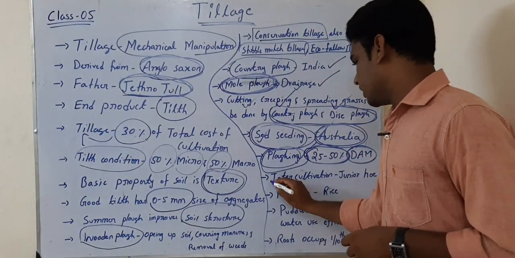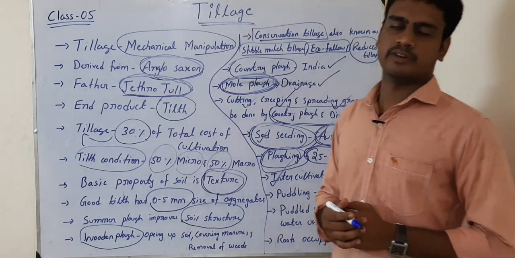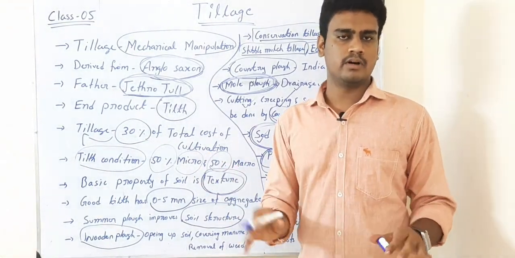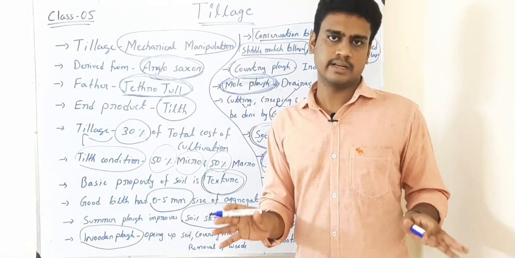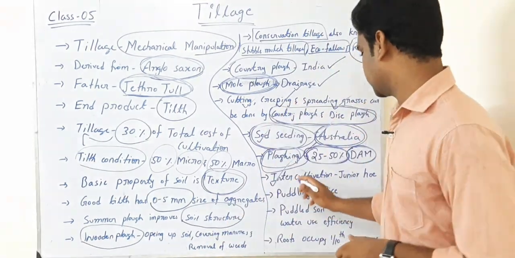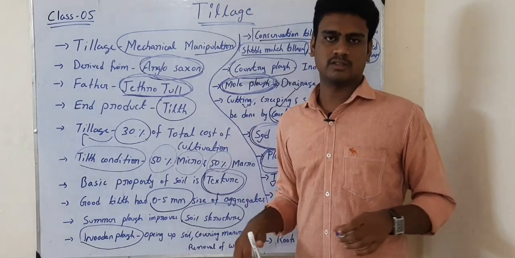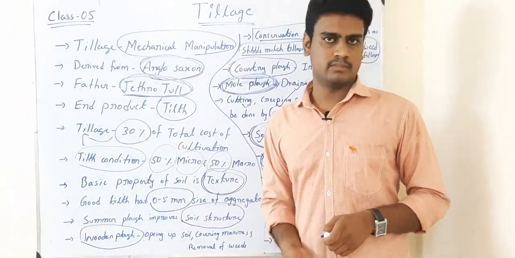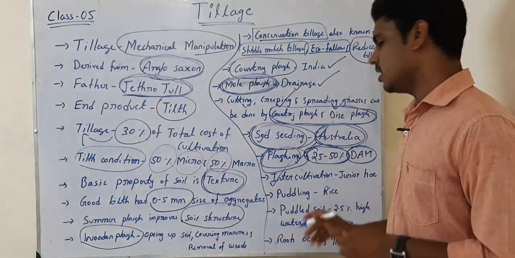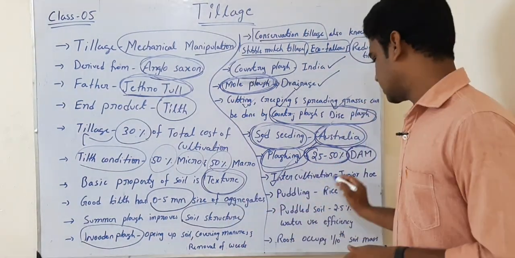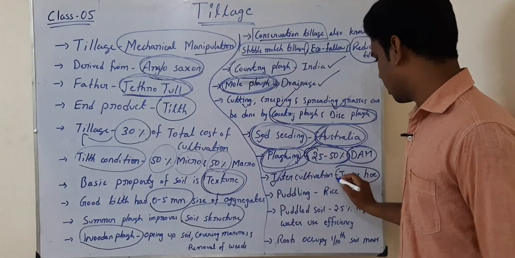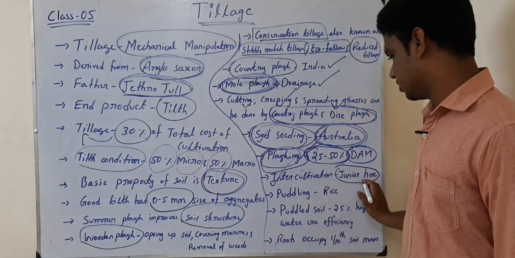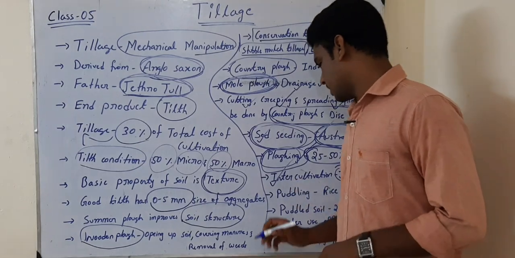Then intercultivation means after we plant the crop, while the plant is growing, whatever practices we do in between we call intercultivation practices. In intercultivation, if I want to loosen the soil, remove the weeds and also provide better water supply, we go for plowing in between the rows. Especially for that we use the implement called junior hoe, J-U-N-I-O-R hoe.